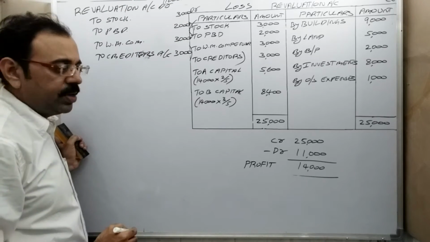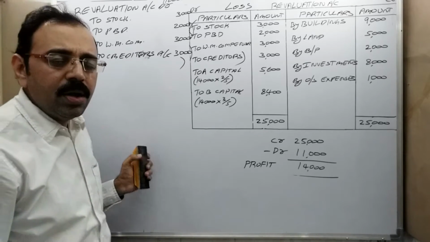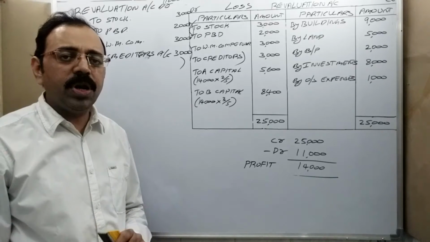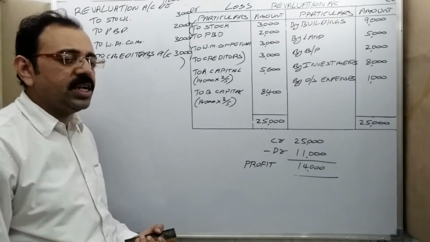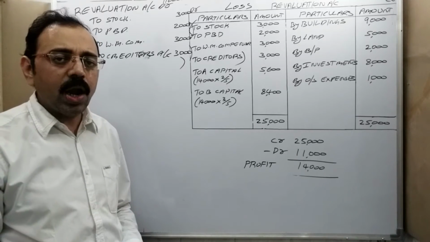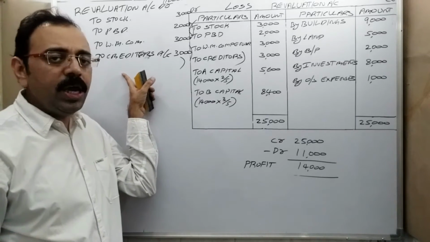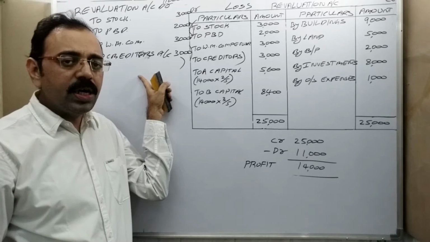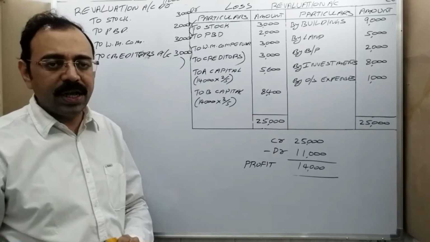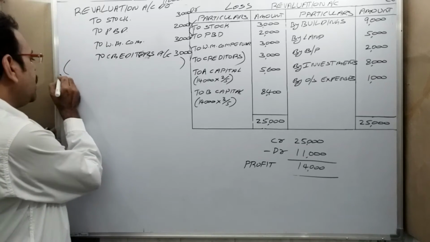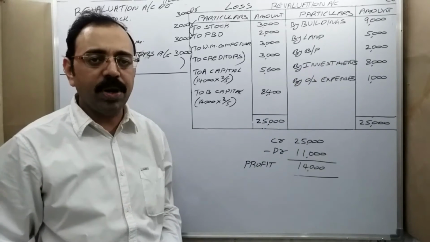This is your first entry. What will be the narration? For what purpose we are writing here? While revaluating assets and liabilities, there is a loss. So to account for that loss, we are writing this entry. To record that loss, we are writing this entry. Therefore, the narration will be being the entry for the loss in revaluation of assets and liabilities. Then, second entry is for profit in revaluation of assets and liabilities.